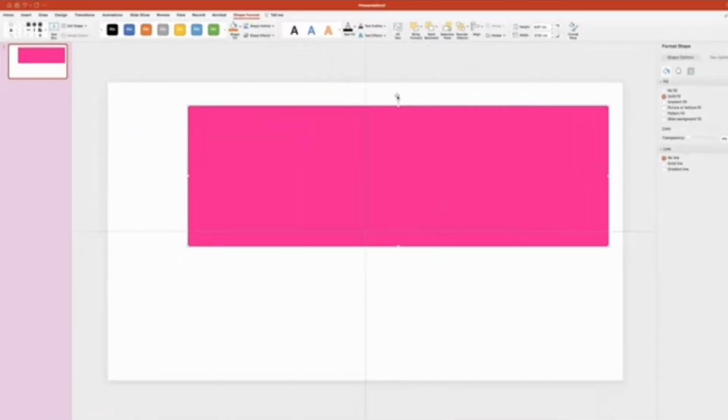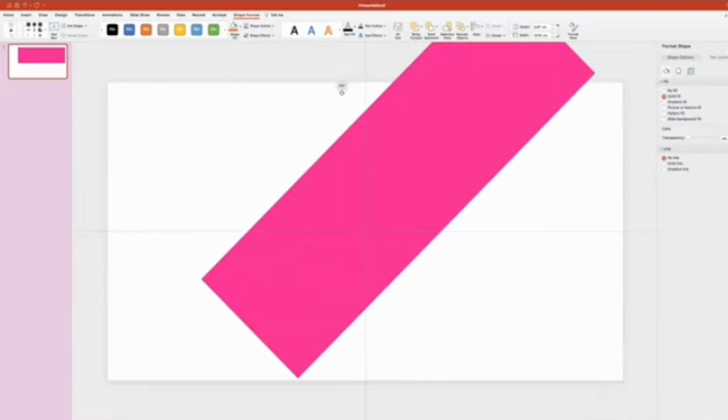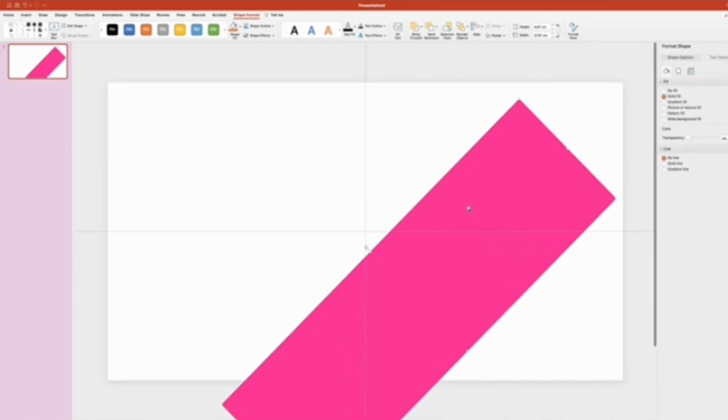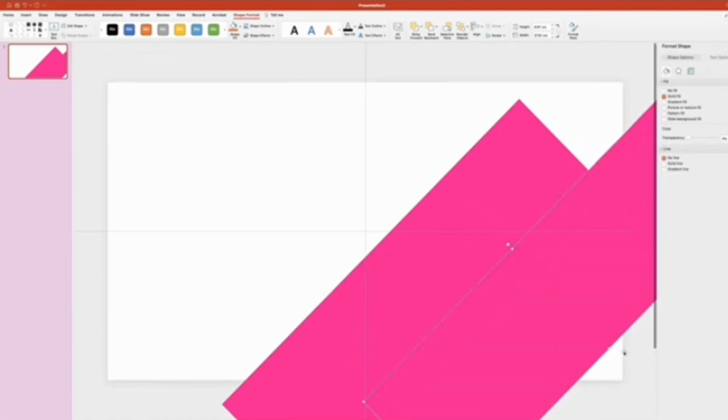Now hover over the rotate icon and rotate the rectangle by 45 degrees counterclockwise and place it on your slide like this. Then while it's still selected, hold down the Command key or Control key for Windows users and drag it to the side to make a copy. Place it like this and make sure it covers the bottom right corner of the slide. If it doesn't, just increase its size like this.